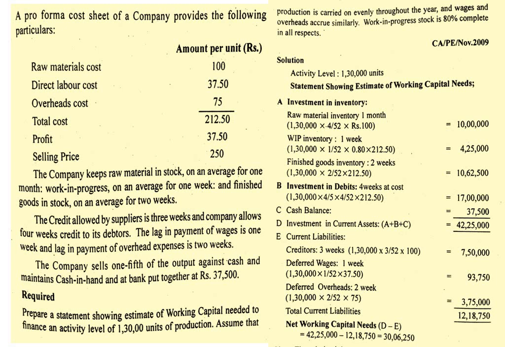Then we have the cash balance, the problem they given 37,500. You just add up all this amount. Investment in current asset is 42,25,000. Then just to see the current liabilities, the problem current liabilities creditors they given 3 weeks.